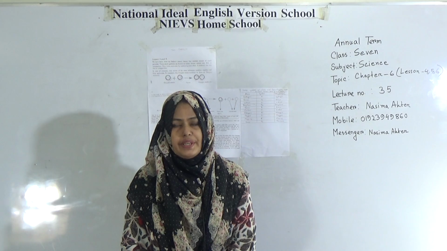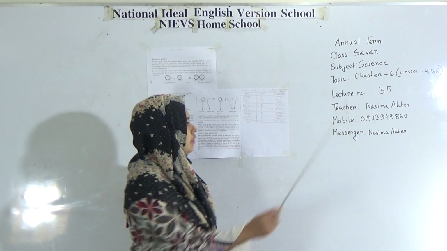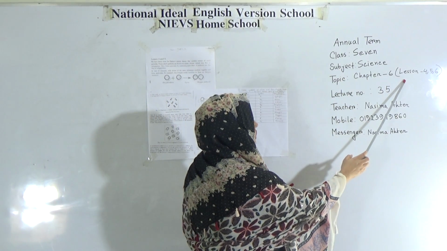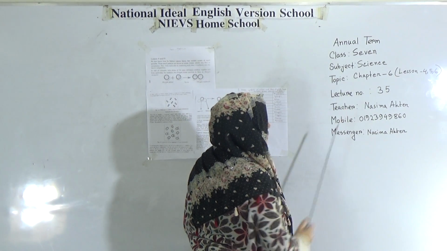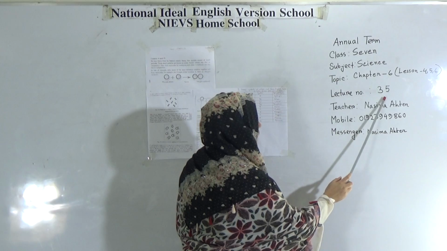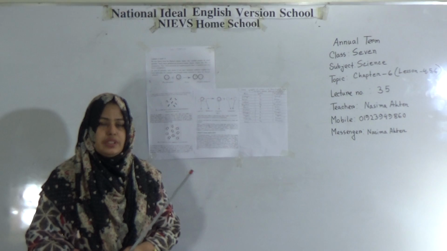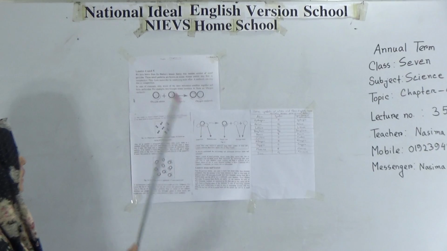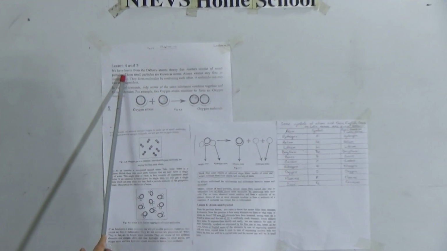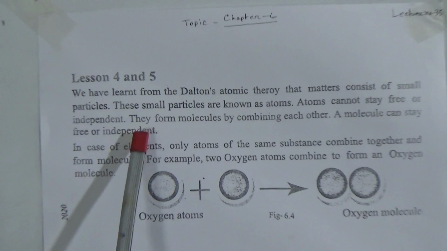Dear student, I am going to take a science class for class 7 students. Our today's topic is chapter 6. We will discuss lessons 4, 5 and 6 of this chapter, and this is lecture number 35. So dear student, let us start today's class. You can see here is lesson 4 and 5. In our previous class, we discussed Dalton's atomic theory.